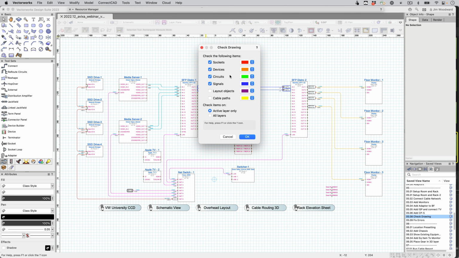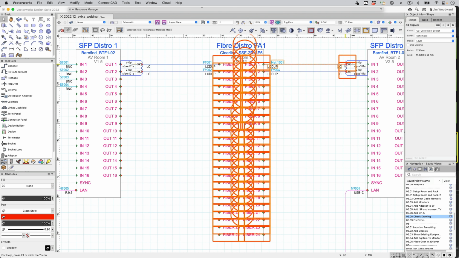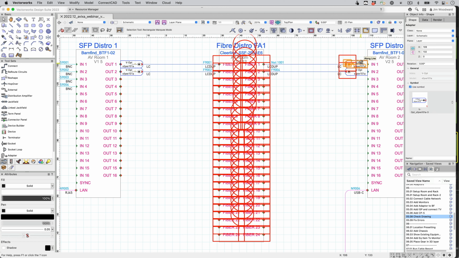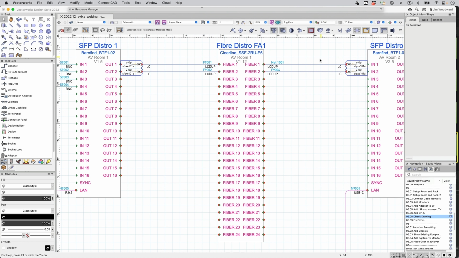We'll check the drawing. We'll start with just sockets. Now there might be problems that I want to correct. There might be things I'm not worried about. In this instance, the fiber distro has fiber 1 and fiber 1 on both sides. It's not a problem. There's a socket misname on those two adapters. We'll clear the markup.